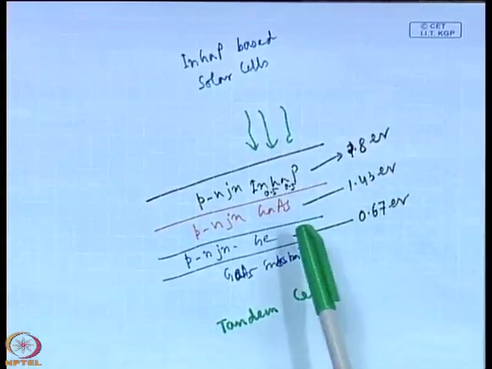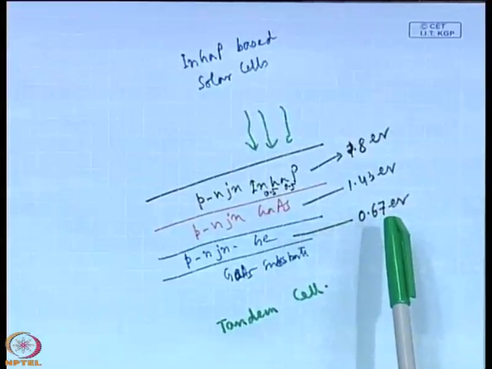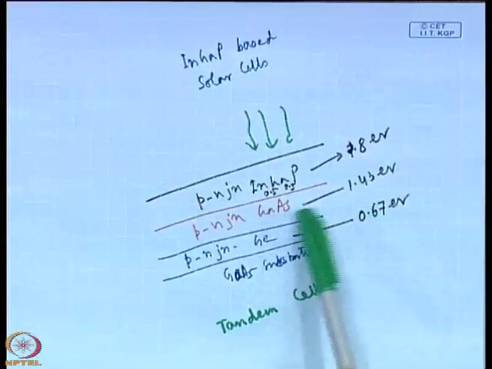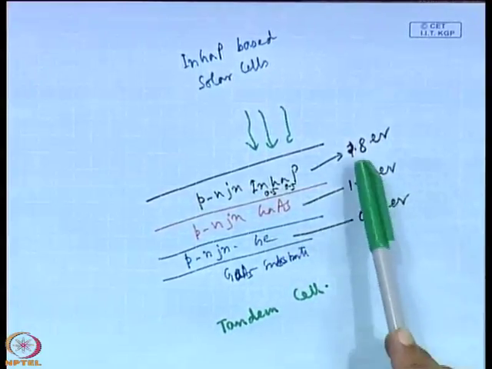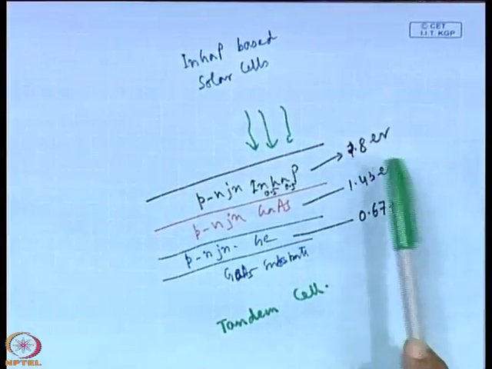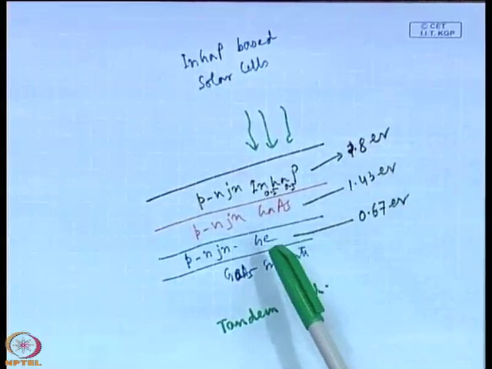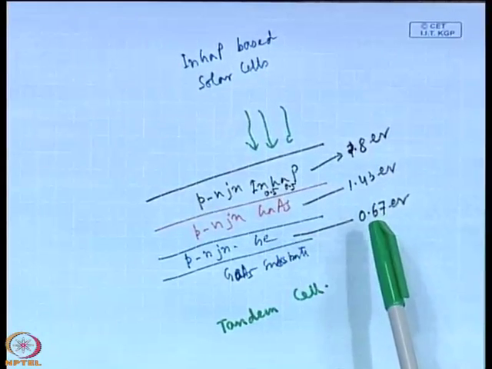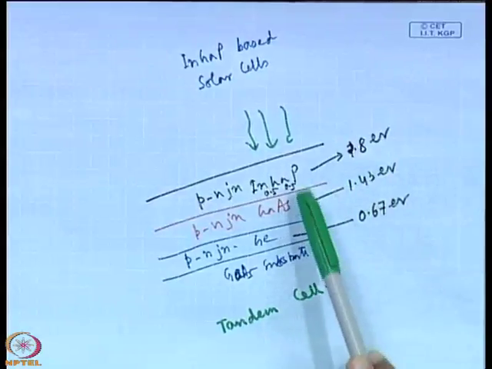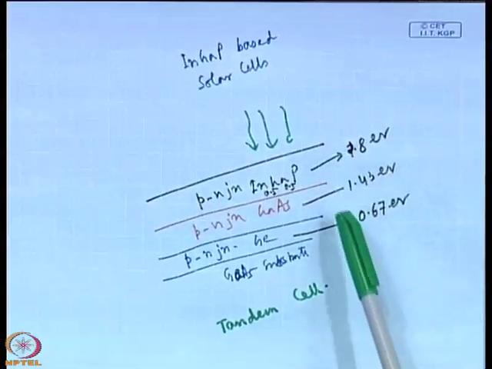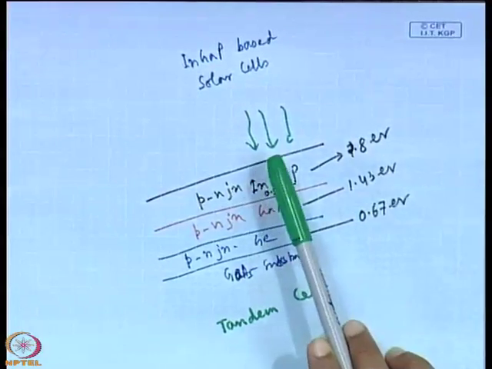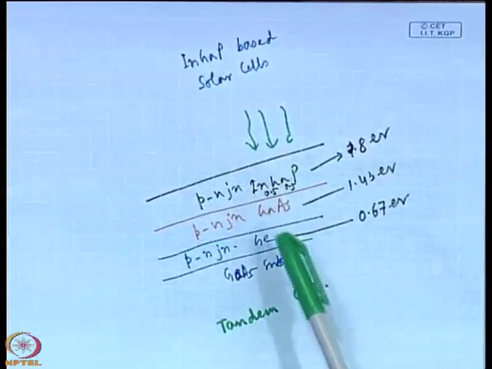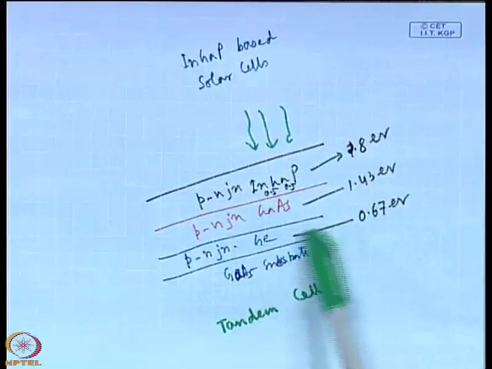And in this case you see that germanium has the lower band gap, gallium arsenide is higher than germanium, and indium gallium phosphide is the highest in this series, and we have to place the top layer with the highest band gap and the bottom layer with the lowest band gap, so that it will be the window for the solar radiation which will be absorbed in the germanium layer. And if you do not use germanium, then a substantial portion of the solar radiation will not be absorbed.